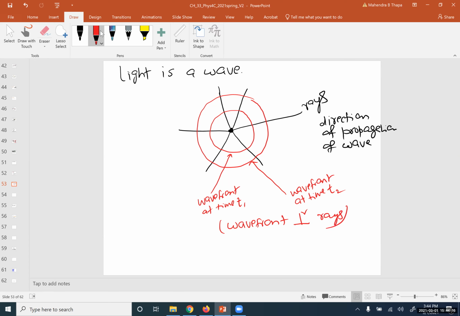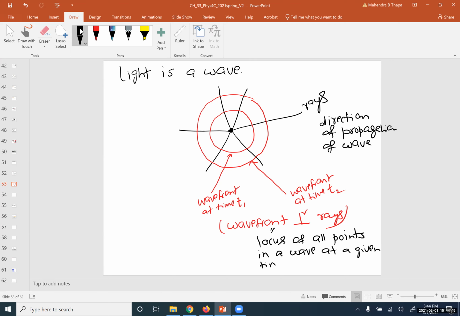Okay, so if we define the wavefront, in general we say that it is the locus of all points in a wave at a given instant, at a given time.